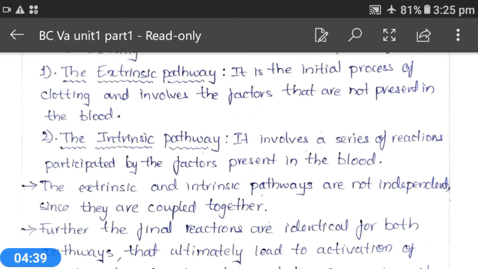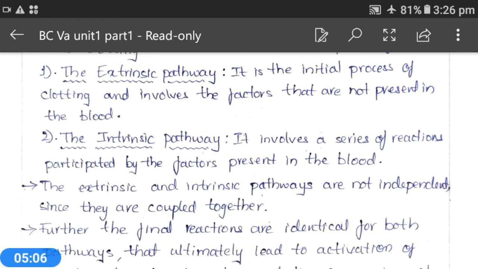Both the extrinsic pathway and the intrinsic pathway are required. After completion of the extrinsic and intrinsic pathways, the end product formed by these two pathways again participates in sequential reactions completing blood clot formation.